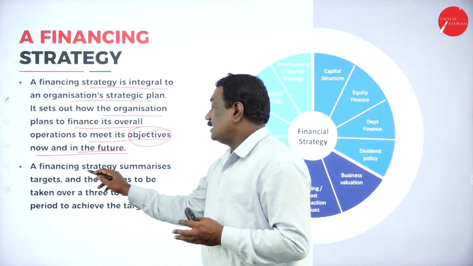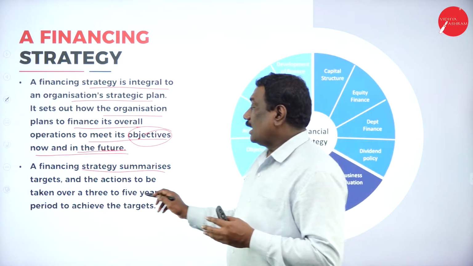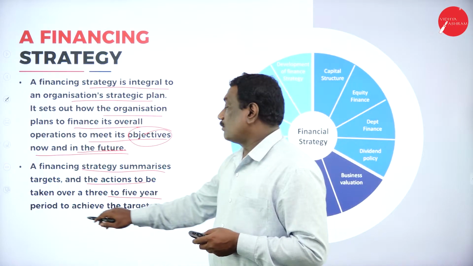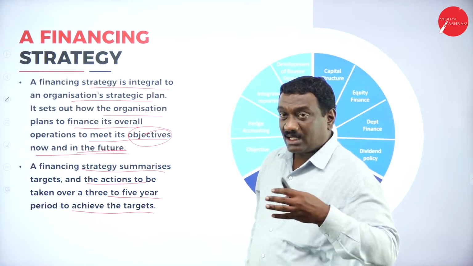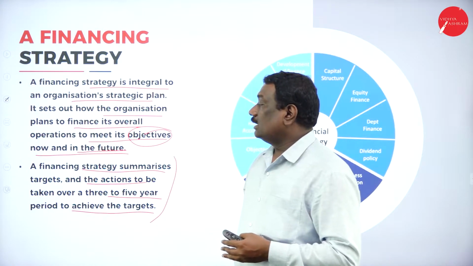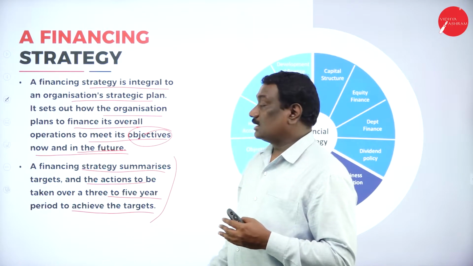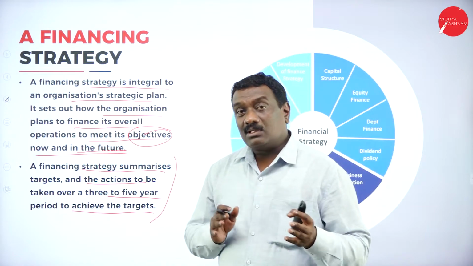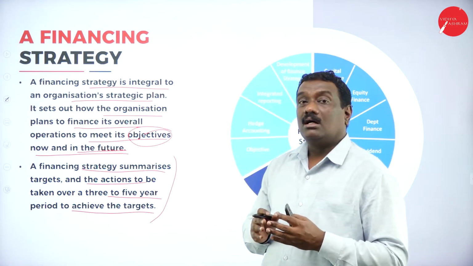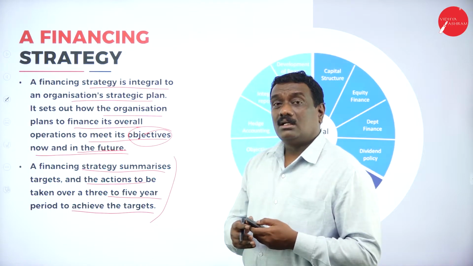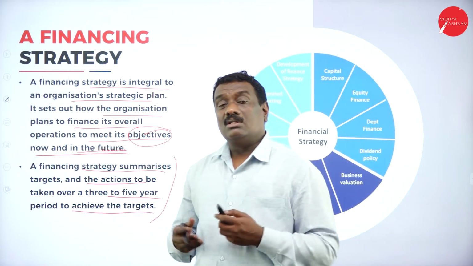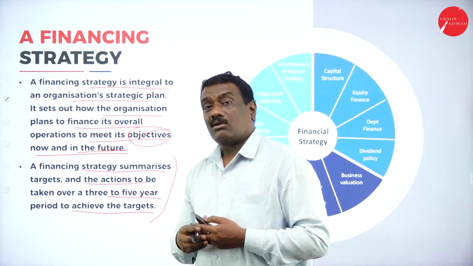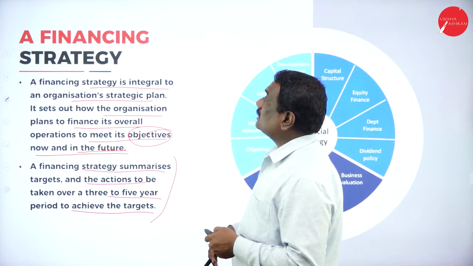Now this financial strategy summarizes the targets and also the actions which have to be taken over a 3 to 5 years plan or period in order to achieve the targets. So this financial strategy will summarize and tell you what are the targets of the organization and what are the actions which have to be taken into consideration for the first 3 years or for the 5 years plan. So what are the financial allocations, how the resources are to be taken into consideration, which are the various sources of finance, right? All this you need to plan and decide about.